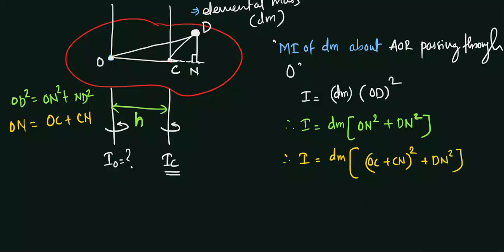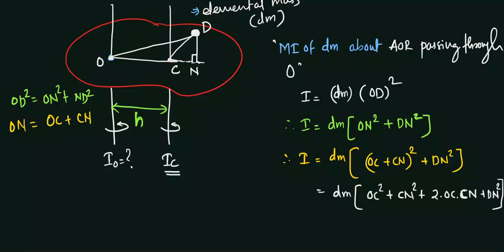Okay, so I can expand this using (a plus b) the whole square, that is a square plus b square. So this moment of inertia will become OC square plus CN square plus 2 into OC into CN, plus DN square. It is a little lengthy, but you need to cope with it.